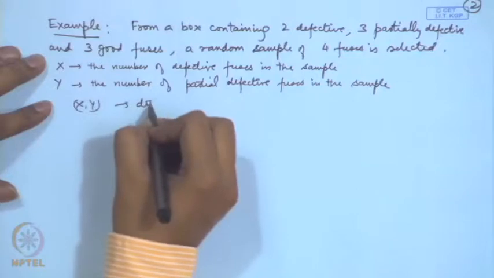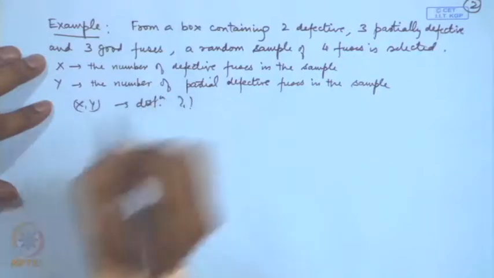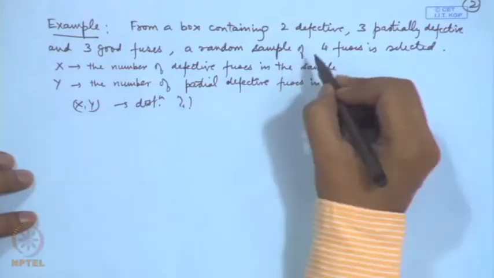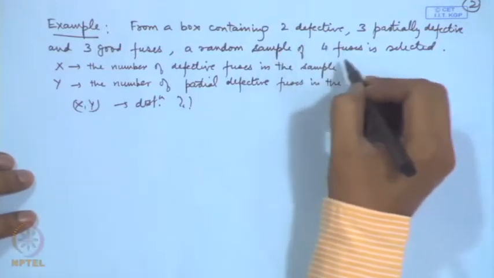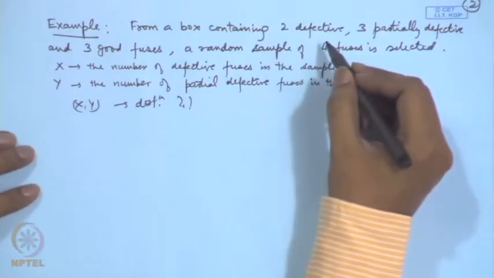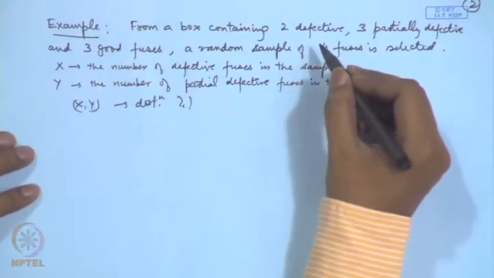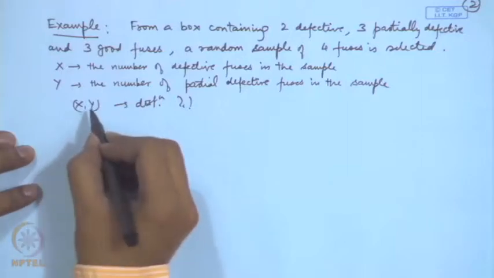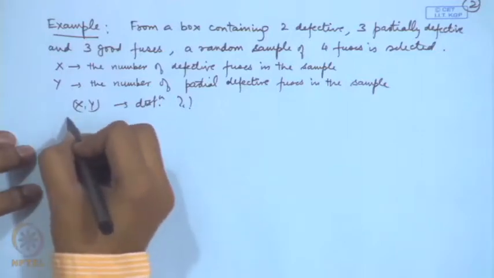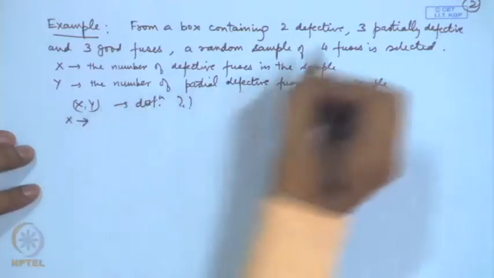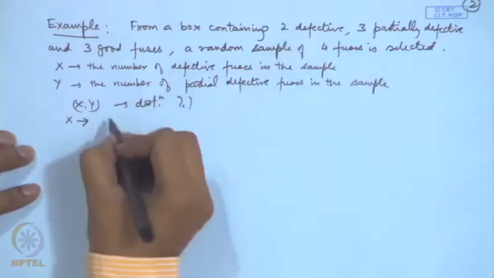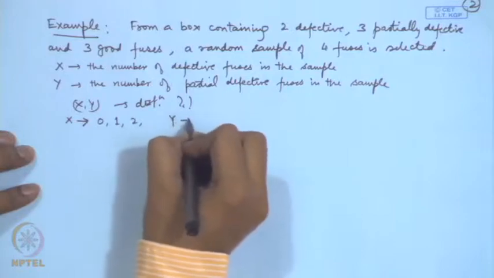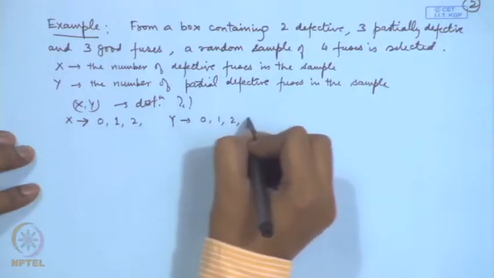What is the distribution of (X, Y)? We assume that all the selections are equally likely. In that case, we can evaluate this probability distribution in the following fashion. First of all, what are the possible values that X and Y can take? Since there are a maximum of 2 defectives, X can take values 0, 1 and 2 and Y can take values 0, 1, 2, 3.